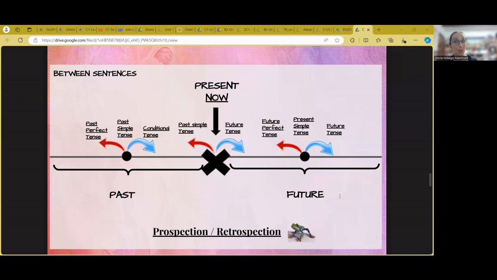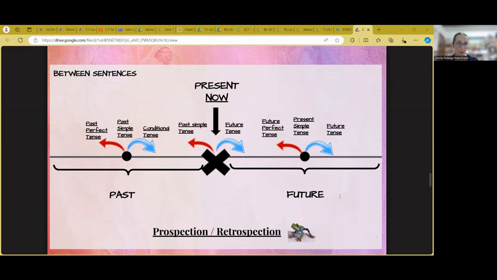Or for example, with the I wish, every time I make this face means that I am hypothesizing. I express a wish. I express a hypothesis. I am dreaming away. So with the I wish, my son would pass his C1 this year. So I am expressing a wish referring to the future.